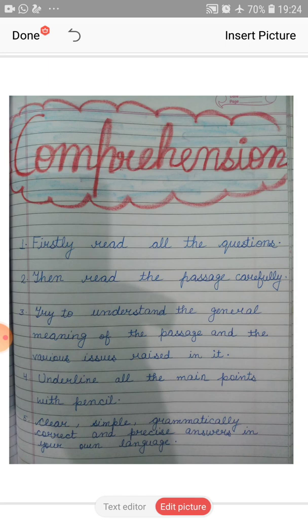Don't forget that you are not to copy the language of the passage. This is the main thing: you will not copy the answers from your passage as it is. You will just make some corrections and changes in it. It will impress the reader. You will be given credit only when you answer the question in your own language. So remember this thing also.